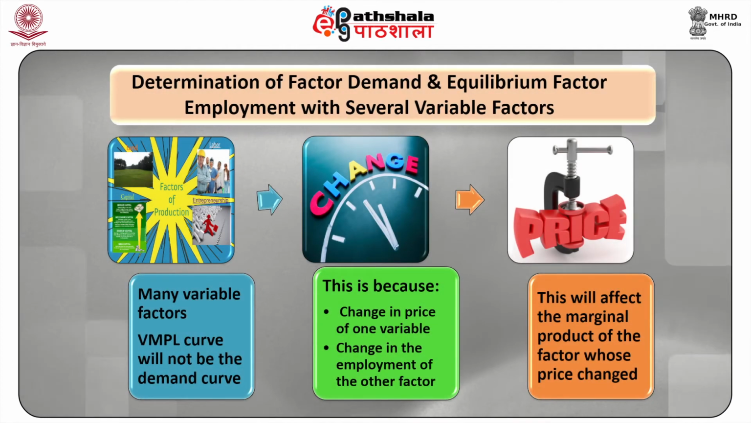Let us now try to understand the determination of factor demand and equilibrium factor employment with several variable factors. With several variable factors of production, the VMP curve no longer is the demand curve for the factor. This is because when several variable factors are being used simultaneously, the change in the price of one factor would lead to a change in the employment of not only the said factor but of the other variable factors as well. This in turn would shift the marginal product of the factor in question whose price originally changed.